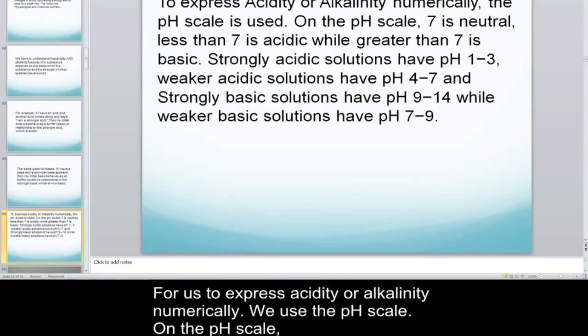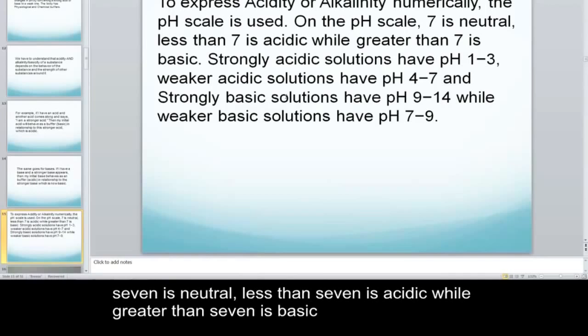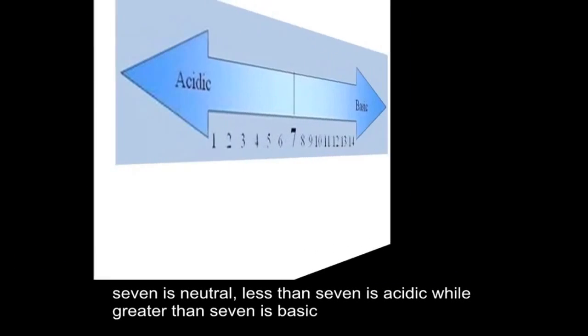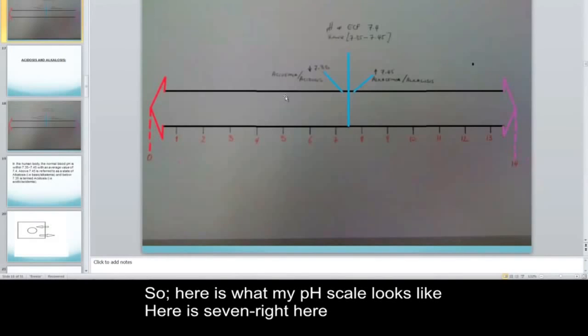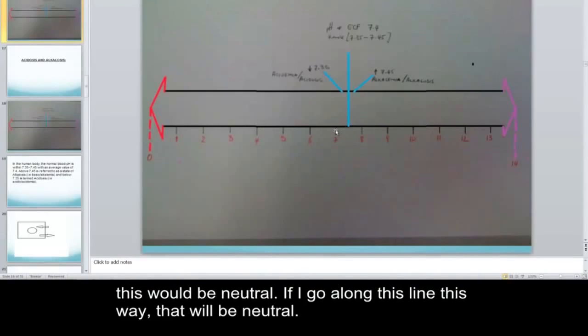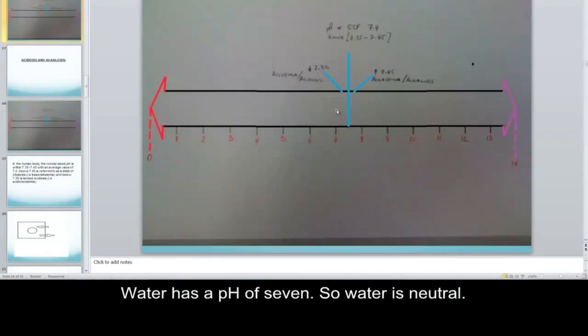For us to express acidity or alkalinity numerically, we use the pH scale. Now, on the pH scale, 7 is neutral, less than 7 is acidic, while greater than 7 is basic. So, here's what my pH scale looks like. Here's 7 right here. This will be neutral. Now, if I go along this line, following my cursor up, that's 7, that's neutral. Water has a pH of 7, so water is neutral.